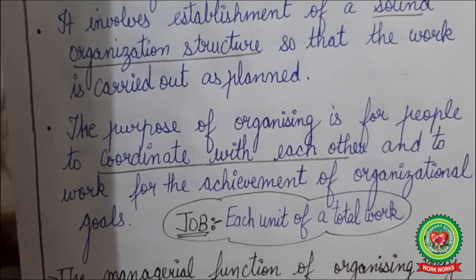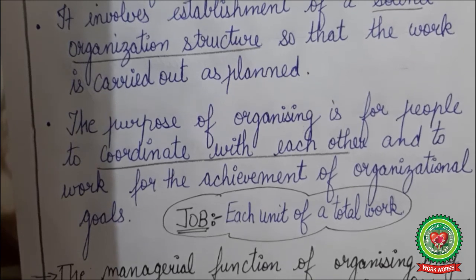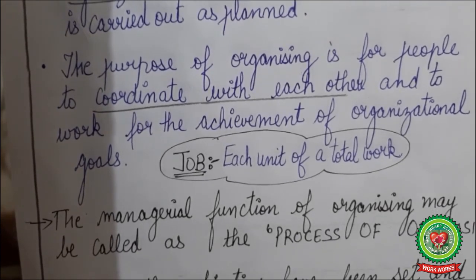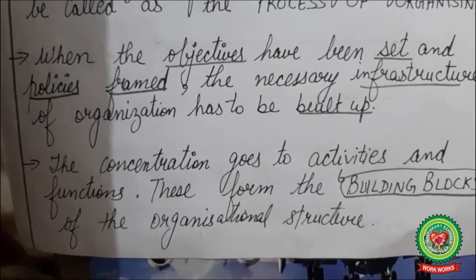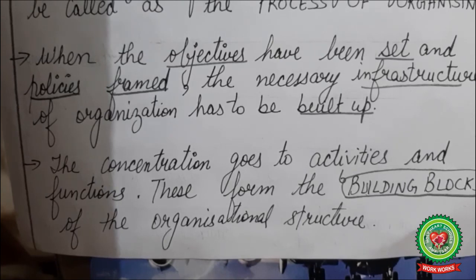Now, how is the process of organizing to be defined? The managerial function of organizing may be called the process of organizing. Simple. Then why is it followed? When the objectives have been set and policies framed, the necessary infrastructure of the organization has to be built up. So why is the process followed? For setting the objectives, for framing of policies and to build up an infrastructure.